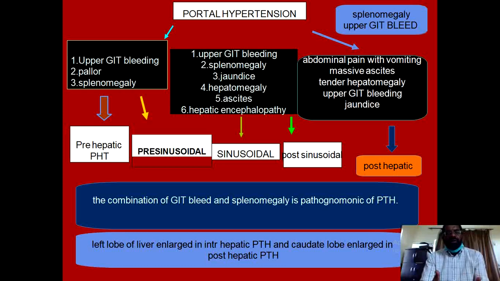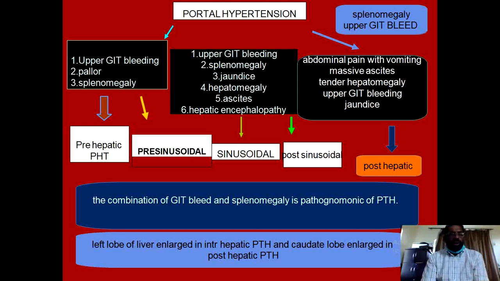There are certain features which are common to portal hypertension, and they are seen in all cases of portal hypertension, whether this is prehepatic, hepatic or posthepatic. And these two features are splenomegaly and GI bleeding. Additional features are seen with the other types of portal hypertension depending upon the site, like with